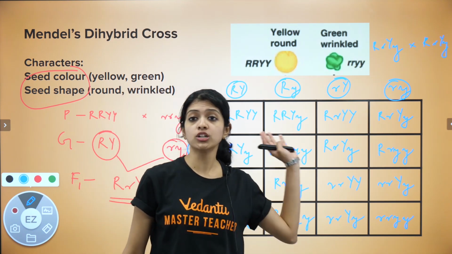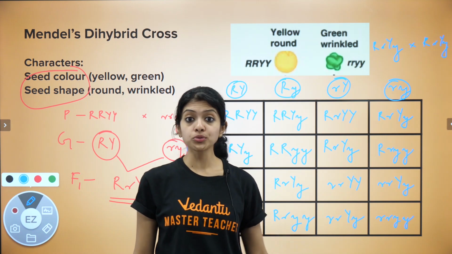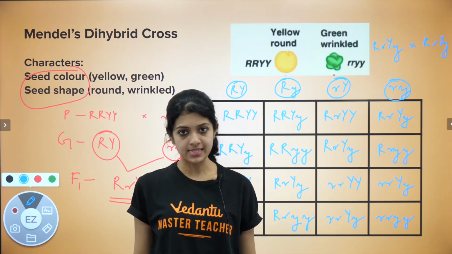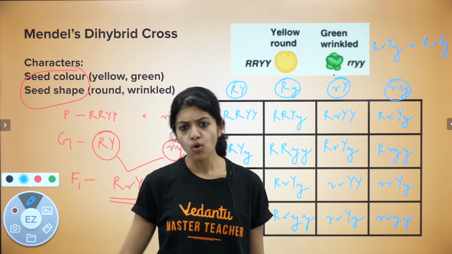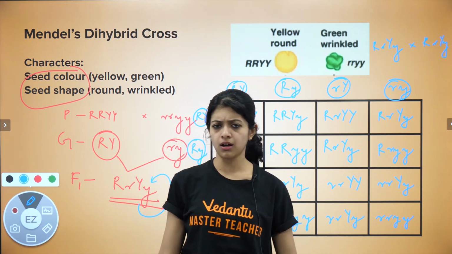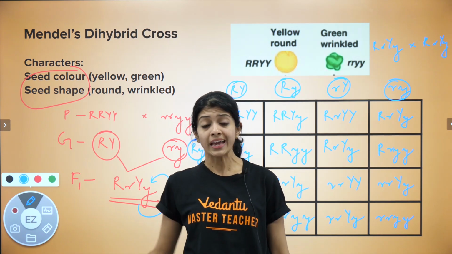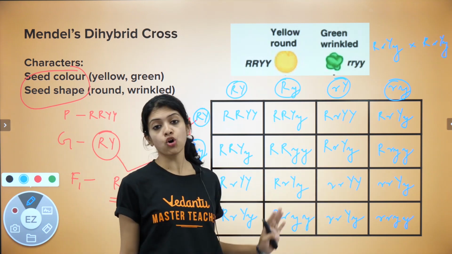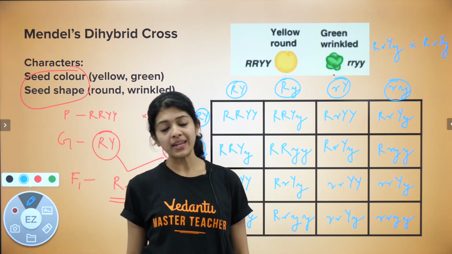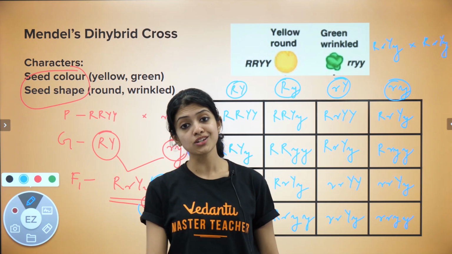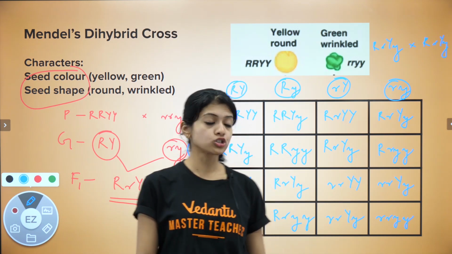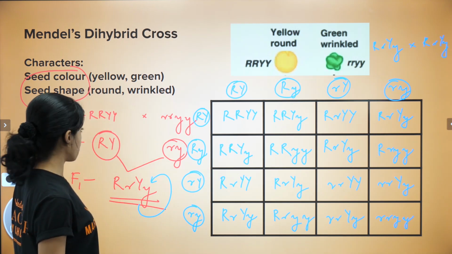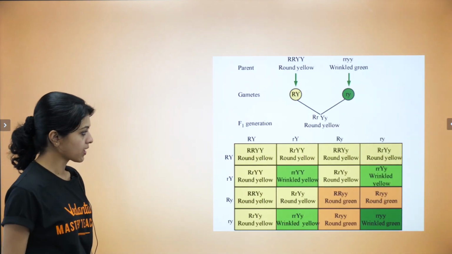Now, these are all just the genotypes. What do they look like phenotypically is one major thing that we are concerned about, right? Because in the monohybrid cross, we were very clear about that. It was easy to find out, 3:1. Here, since we have 16 different boxes that we have populated, how many would look like the parents, how many would look different from the parents? We are not sure about that. We need to figure that out, which comes here.